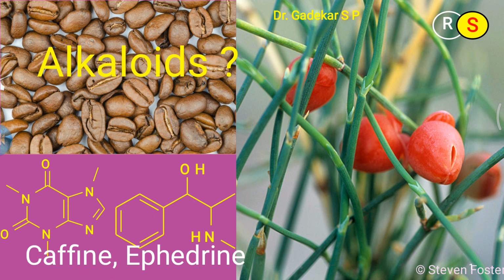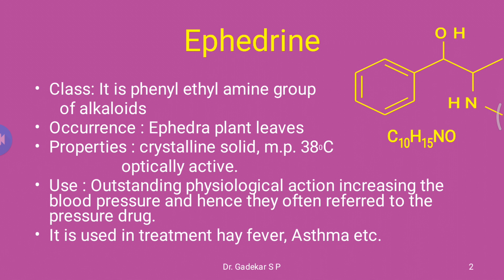What is the use of ephedrine? It is used in the treatment of fever as well as asthma patients, and as a pressure drug. This is the structure of the ephedrine alkaloid. It belongs to the phenylethylamine class and its molecular formula is C10H15NO.